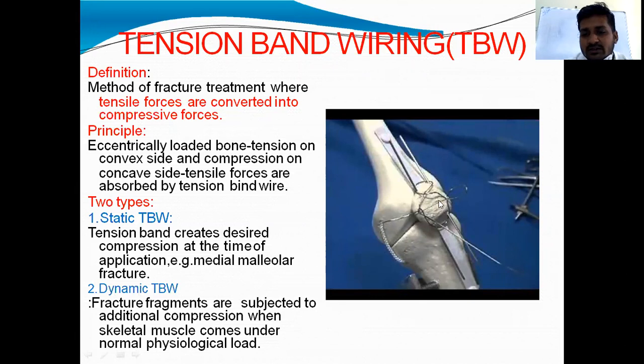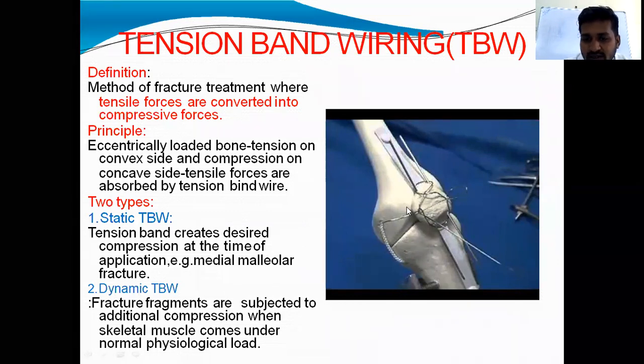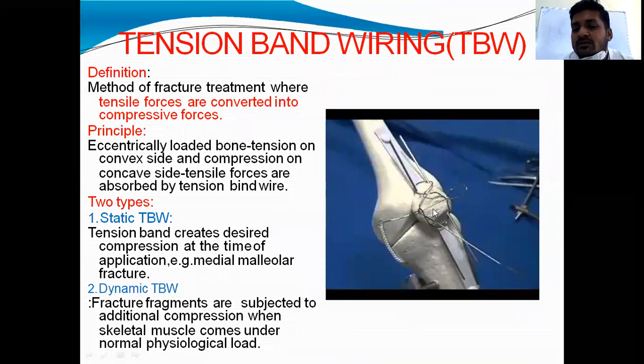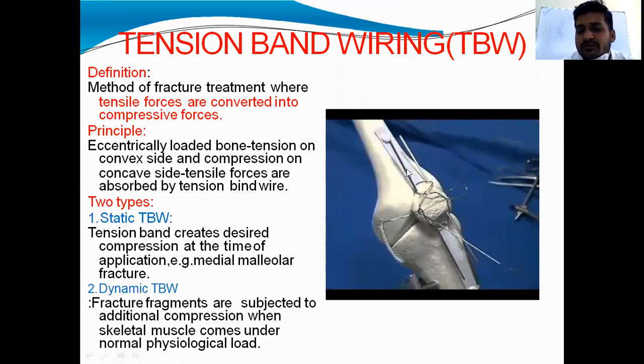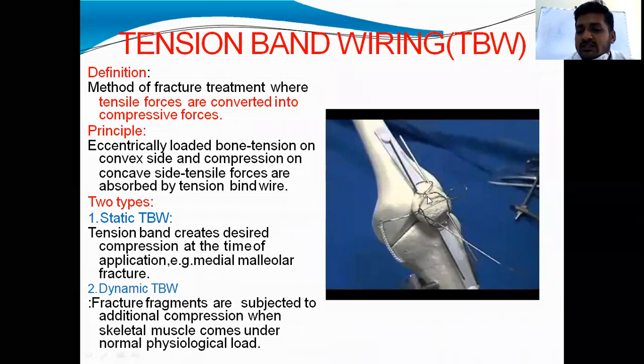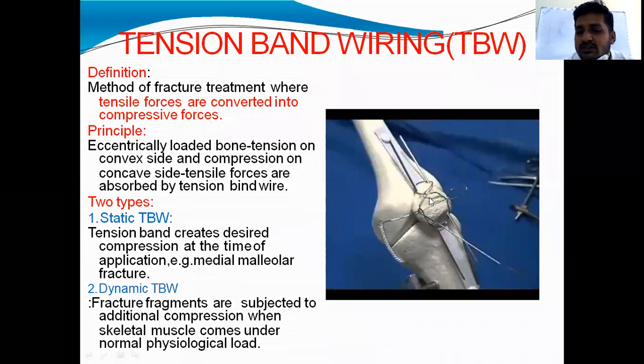Here, the transverse fracture of patella, here the upper surface or anterior surface of patella is convex, and the under surface or lower surface of patella is concave. On the convex side the tensile forces will act, and on the concave side the compressive forces will act. Here the quadriceps muscle will pull the superior fragment, and the patellar ligament will pull the inferior fragment over the tensile surface. These tensile forces are destructive and will not be useful for fracture healing.